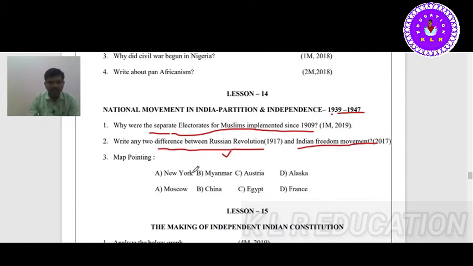Next, map pointing. Very important map pointing: New York, Myanmar, Austria, Alaska, Moscow, China, Egypt and France. These are all repeated map pointings, so we must focus on them. In our map pointing session, we will do all of this.